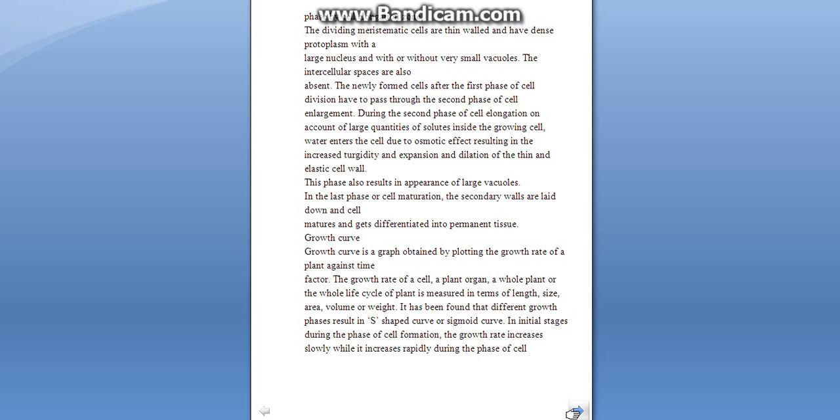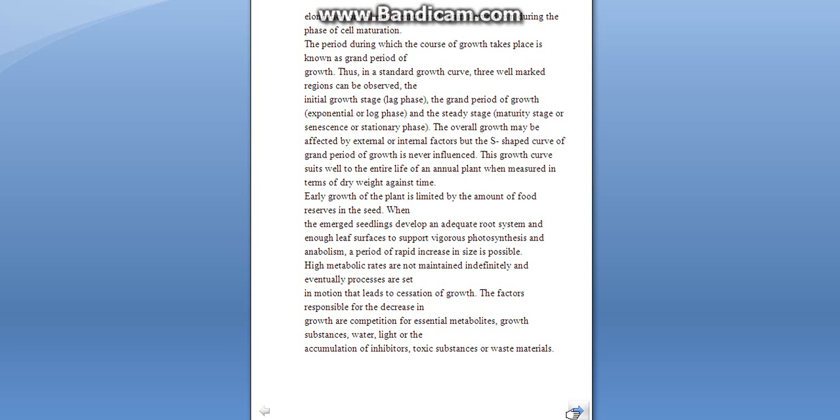So if we plot the growth curve, it is a sigmoidal or S-shaped curve. So after the maturation, there is no enlargement and the growth is called the grand period of growth. Therefore there is a lag phase, a log phase, and external or internal factors affect the shape of the curve. Now early growth is limited by the amount of food in the reserves in seed. Now what happens when the emerging seedling develops an adequate root system?